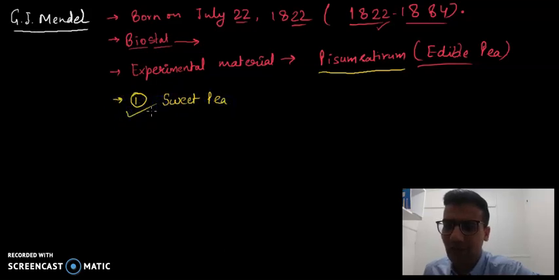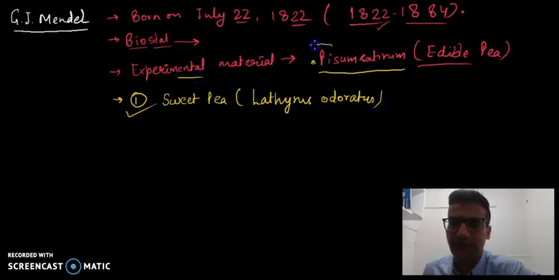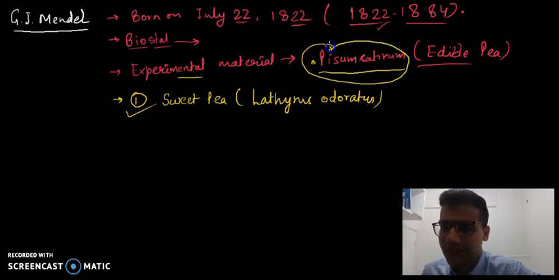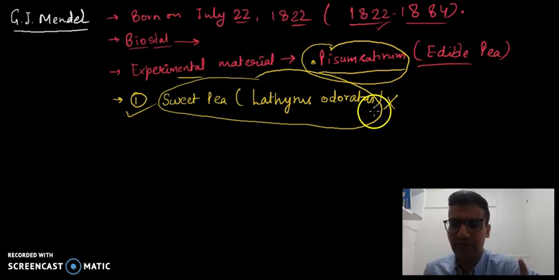and in a hurry we tick the option sweet pea. Edible pea is completely different from sweet pea. He didn't experiment on sweet pea. Sweet pea is Lathyrus odoratus. He experimented on Pisum sativum. Whereas Mendel's experimental material was what? Pisum sativum, the pea plant, the edible pea plant. Mendel never experimented on sweet pea.